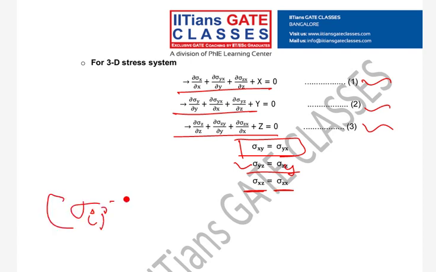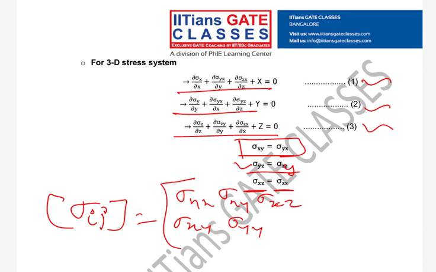Now you go back to your three-dimensional stress matrix. Now it will become what? It will become sigma xx, sigma xy, sigma xz, then sigma xy, sigma yy, sigma yz, then sigma xz, sigma yz, and sigma zz.